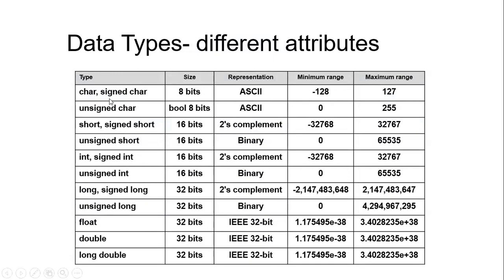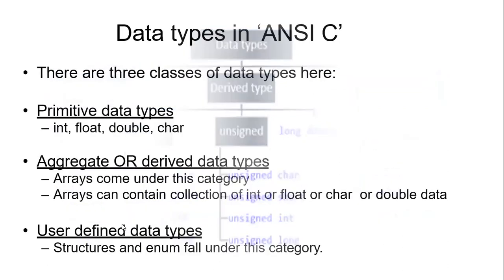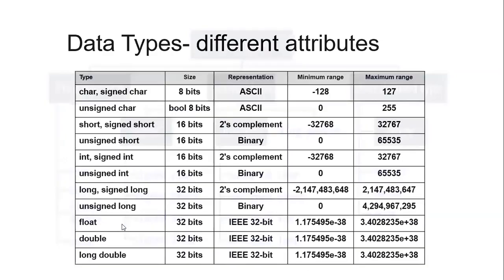Always remember, whenever something is signed, it takes both the negative and the positive values. All the signed characters will be taking the negative and the positive values. All the unsigned characters, integer or floating point values will be taking the positive values only.